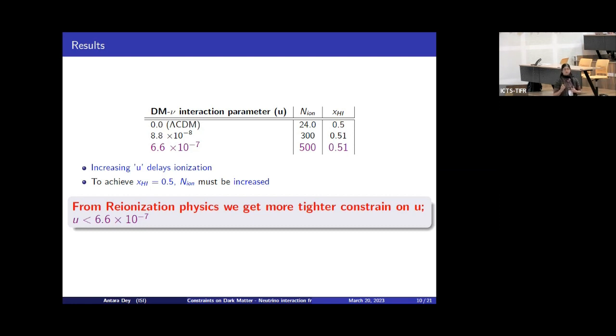And that's why, if we are generating the linear matter power spectra for a particular redshift, for the lambda CDM case, what will be the power? For a particular interaction strength, it will suppress the power. And if you increase the values of U, the suppression will be more. The power with the dark matter is suppressed and the star formation is suppressed. Yes, that's the motivation for our work.